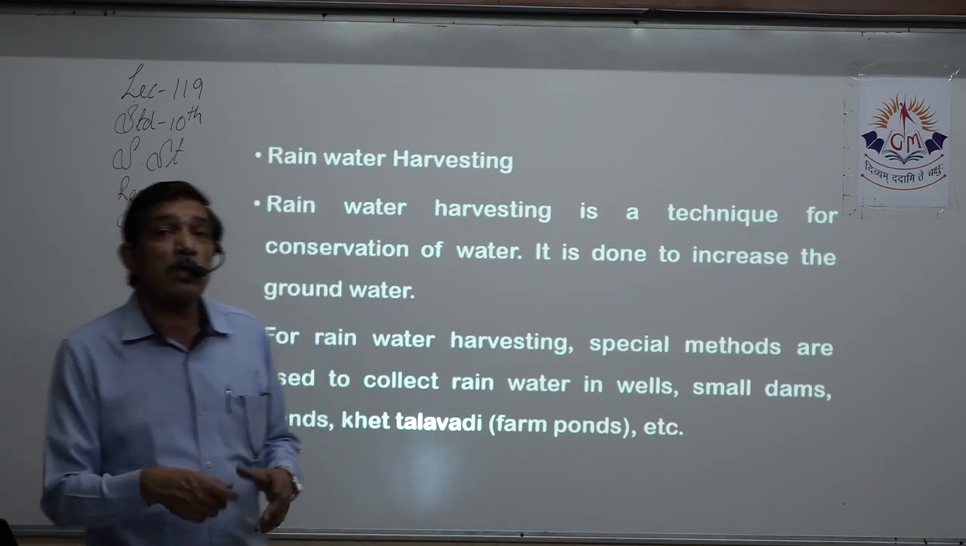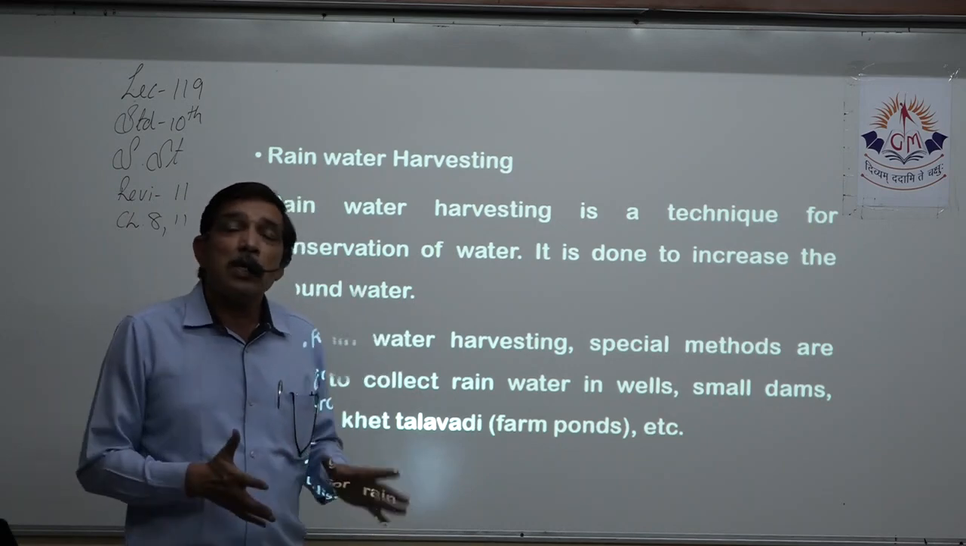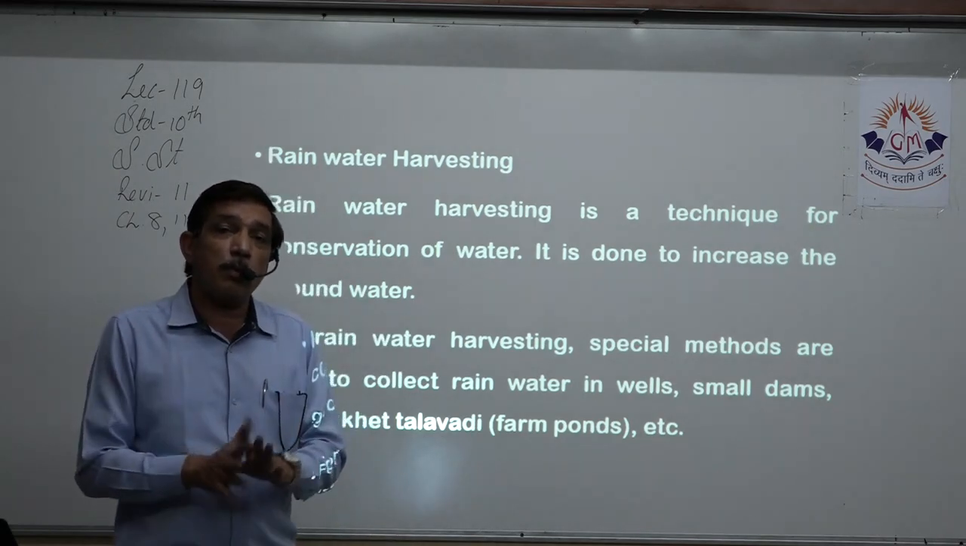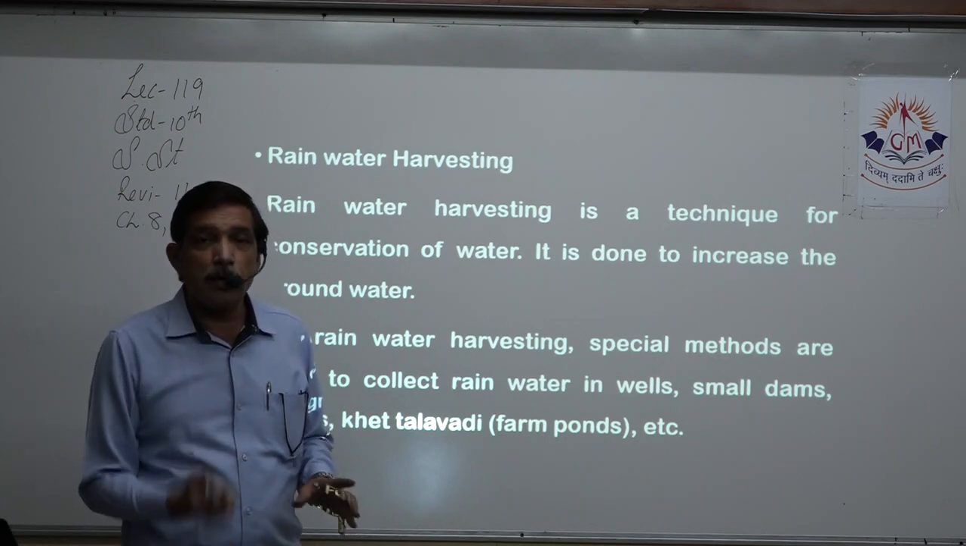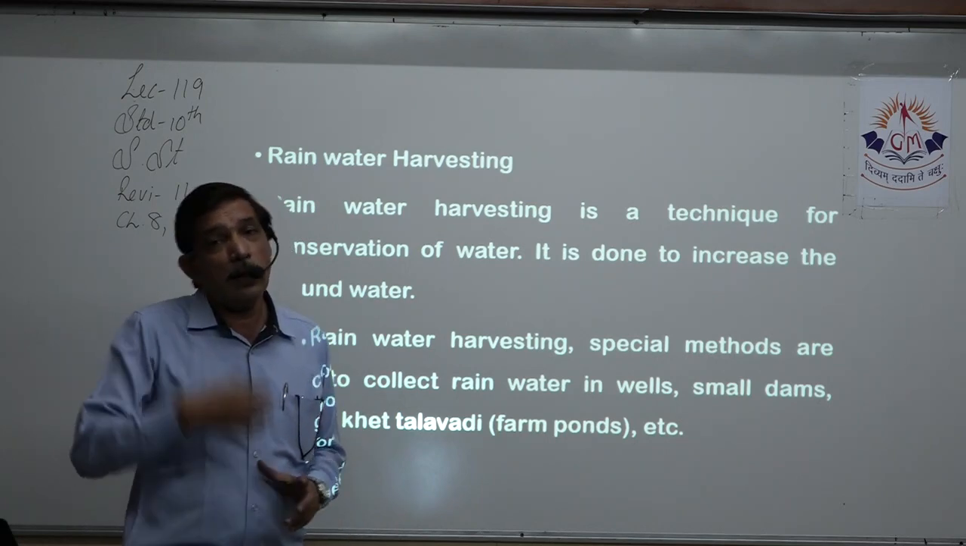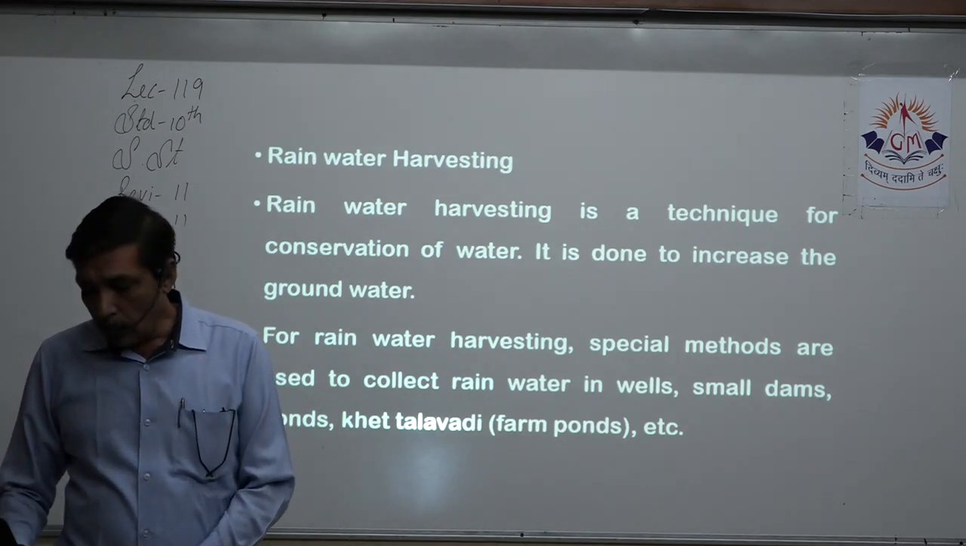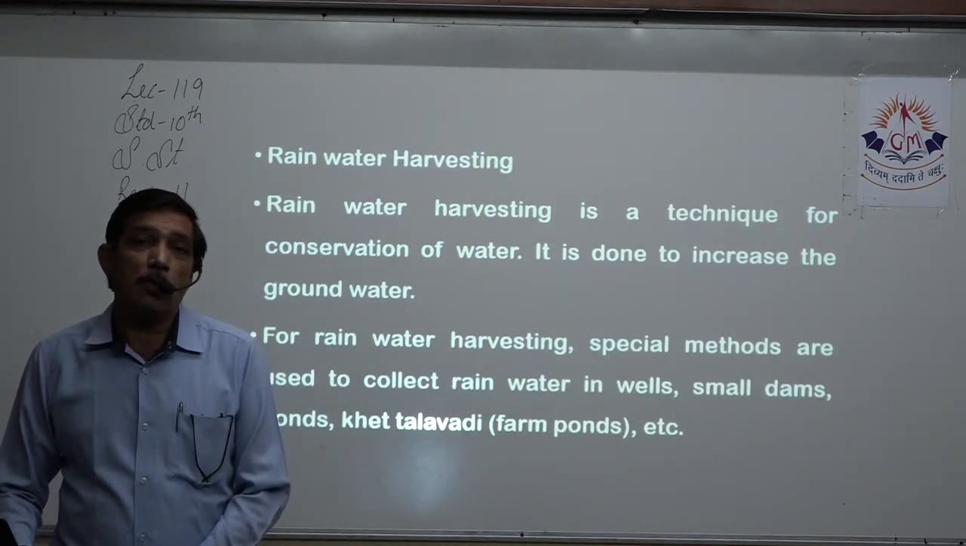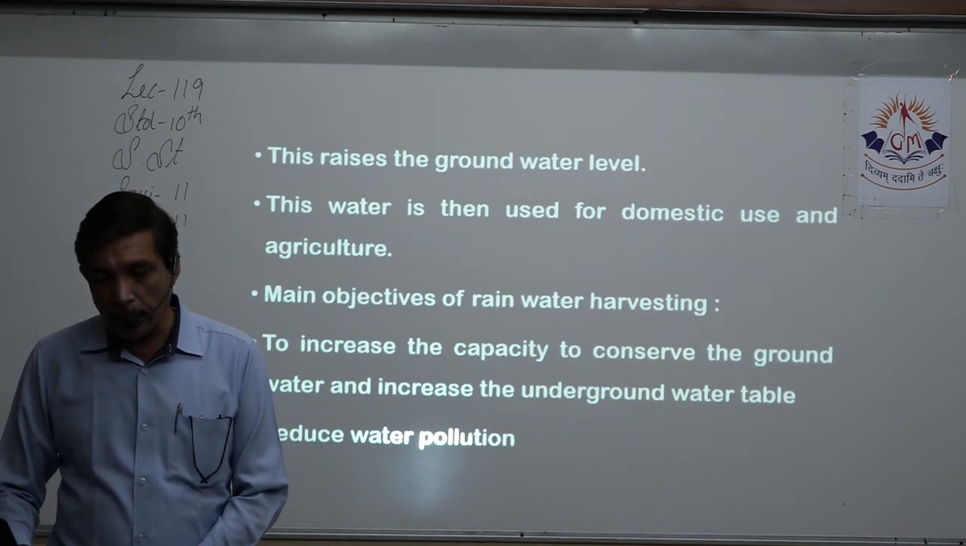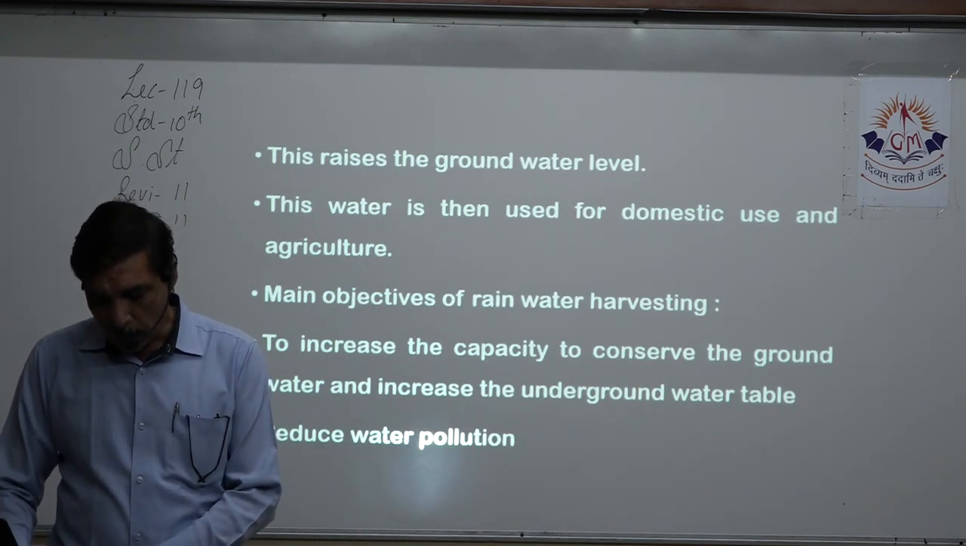We can dig up lots of holes, ditches, or ponds, so that when rain happens, the pond is filled with water. Slowly it drips into the ground and the underground water level increases. So by rainwater harvesting, we are basically trying to stop the rainwater from flowing away and draining away. That is called rainwater harvesting.